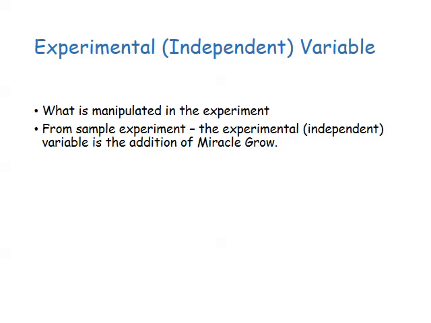When setting up an experiment, you always have one experimental or independent variable, and this is what's being manipulated in the experiment. From our sample experiment about the addition of Miracle-Gro increasing the growth of flowering plants, the addition of Miracle-Gro would be the experimental or independent variable. You can only have one experimental or independent variable per experiment.